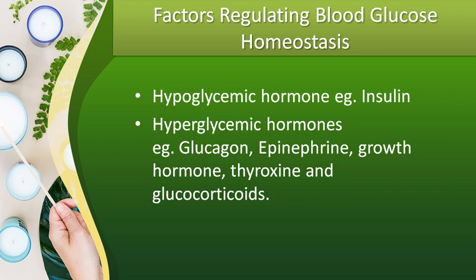So for removal of the excess glucose from the bloodstream, the hypoglycemic hormone will play an important role, that is insulin. It is done through hepatic glycogenesis or muscle glycogenesis, lipogenesis, that is conversion of excess glucose into fat, then through glycolysis, and converting glucose into glycoproteins, glycolipids, and non-essential amino acids. By these ways also glucose homeostasis will be maintained or regulated.